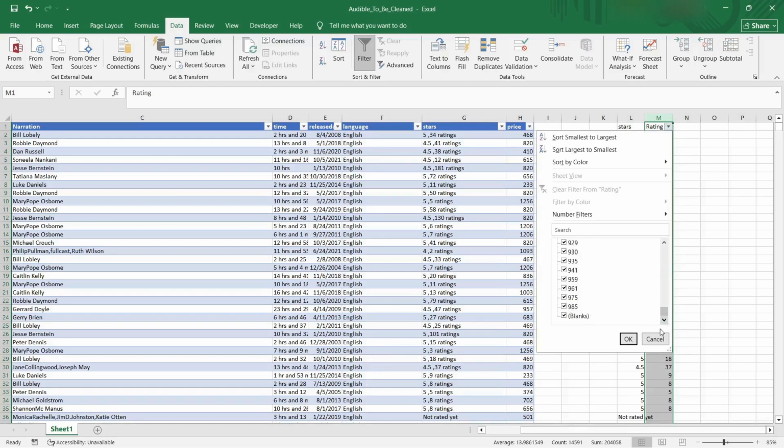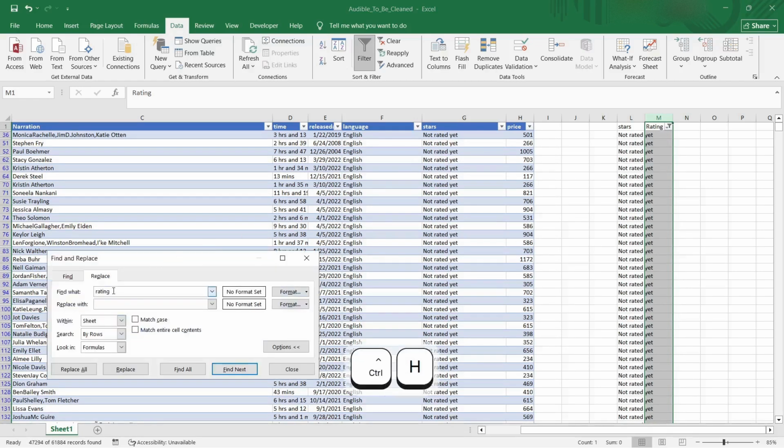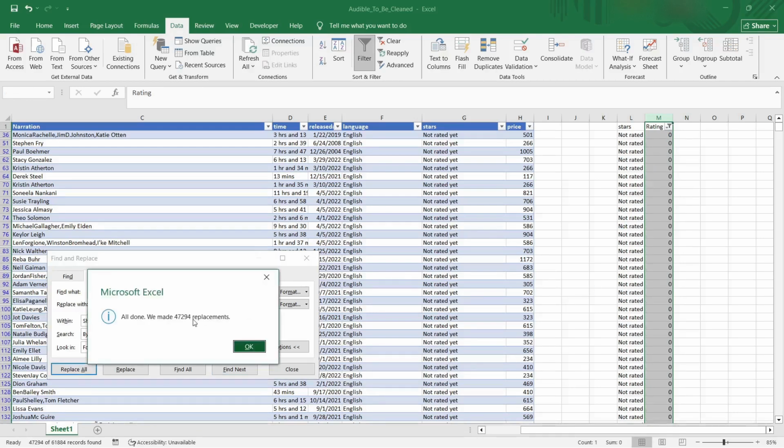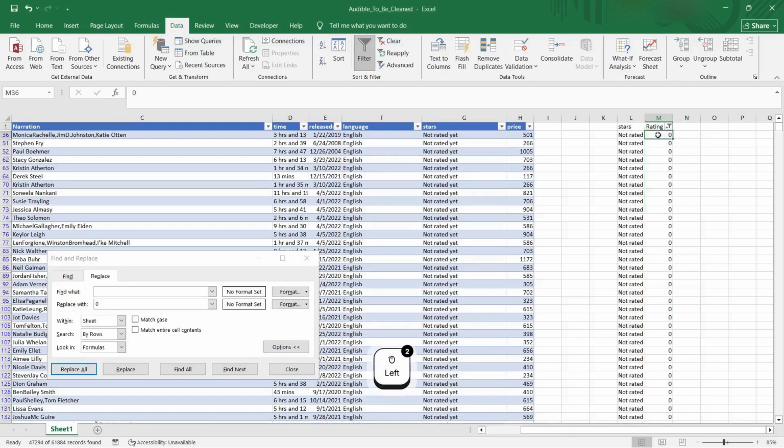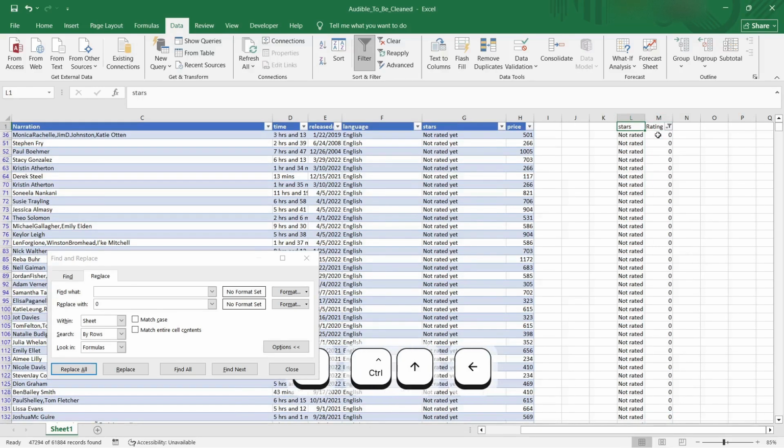So let's select only the blanks. All the blanks, say Control H, blanks replace with 0. There are no ratings, so 0 ratings. The 47,300, they don't have any ratings. So let's say we go down. Okay, that's fine. And then stars.